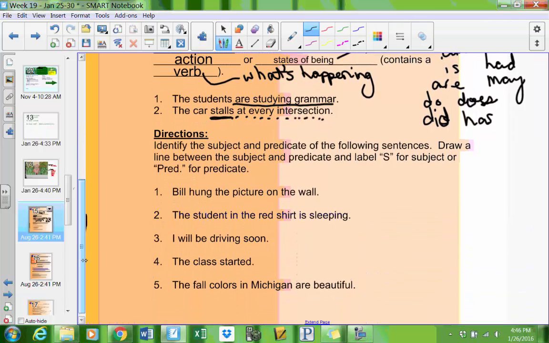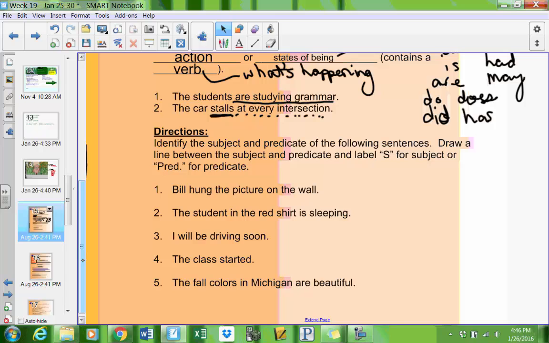So, let's practice a little. Identify the subject and predicate of each sentence. Draw a line between the subject and predicate and label S for subject or P for predicate. Number 1, Bill hung the picture on the wall. When I think about who this sentence is about, I see that it's Bill. So here's our subject.